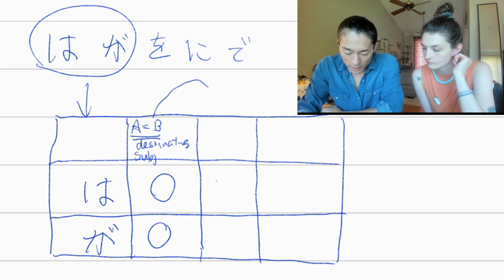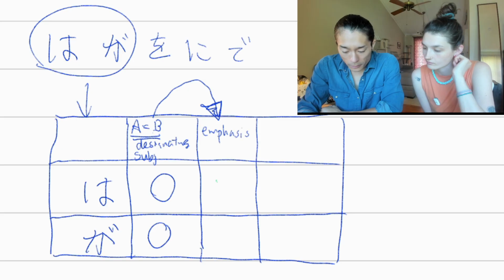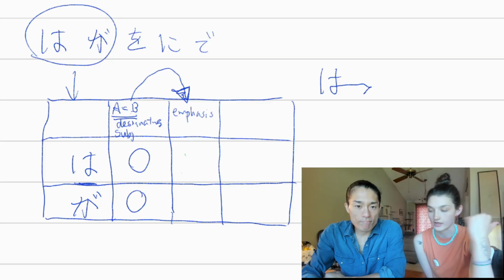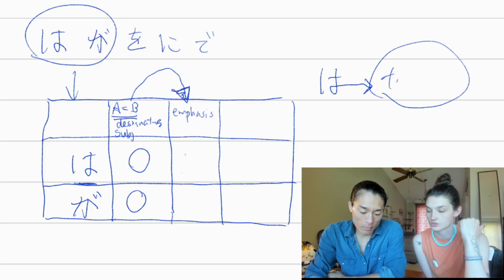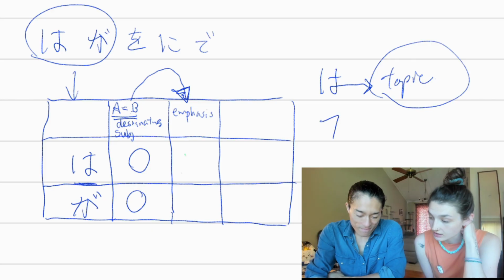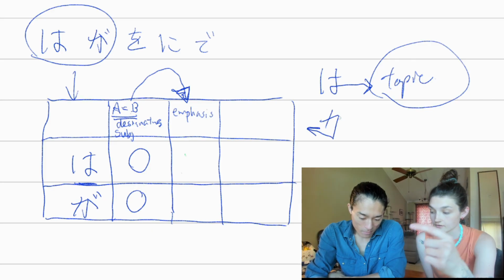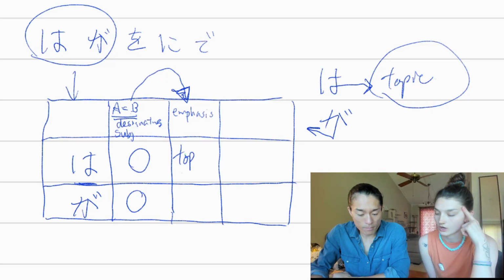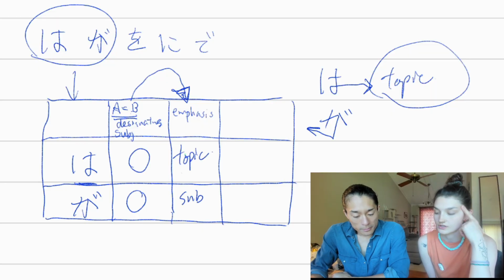On top of designating the subject of a sentence, there's an emphasis that is different between wa and ga. Do you remember which side wa emphasizes? Wa goes to the right, and you're trying to connect the topic. And ga is connecting to the left, to the subject.